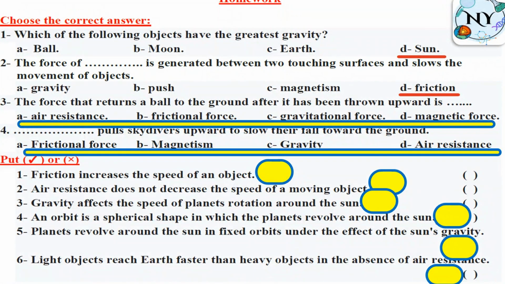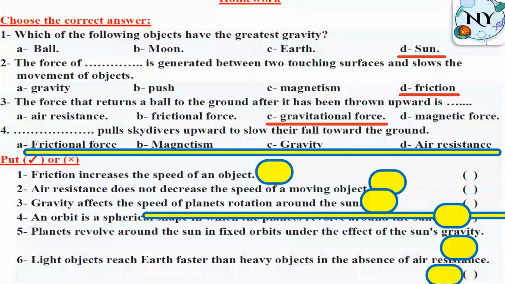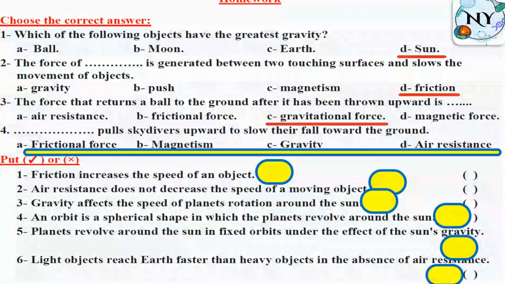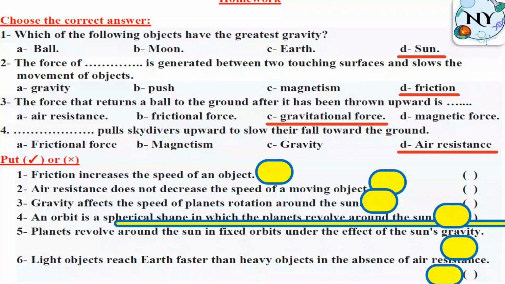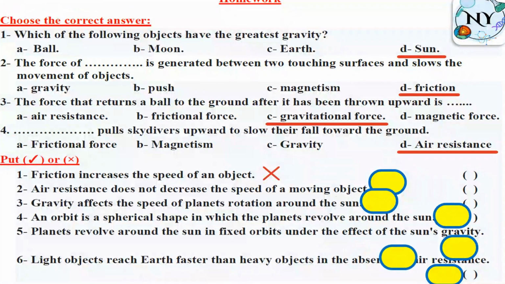The force that returns a ball to the ground after it has been thrown upward. This question is repeated a lot, many times. Gravitational force pulls skydivers upward to slow their fall toward the ground. Which force here? Air resistance. Friction increases the speed of an object? No, decreases. It slows down the movement of the object. Air resistance doesn't decrease the speed of a moving object.